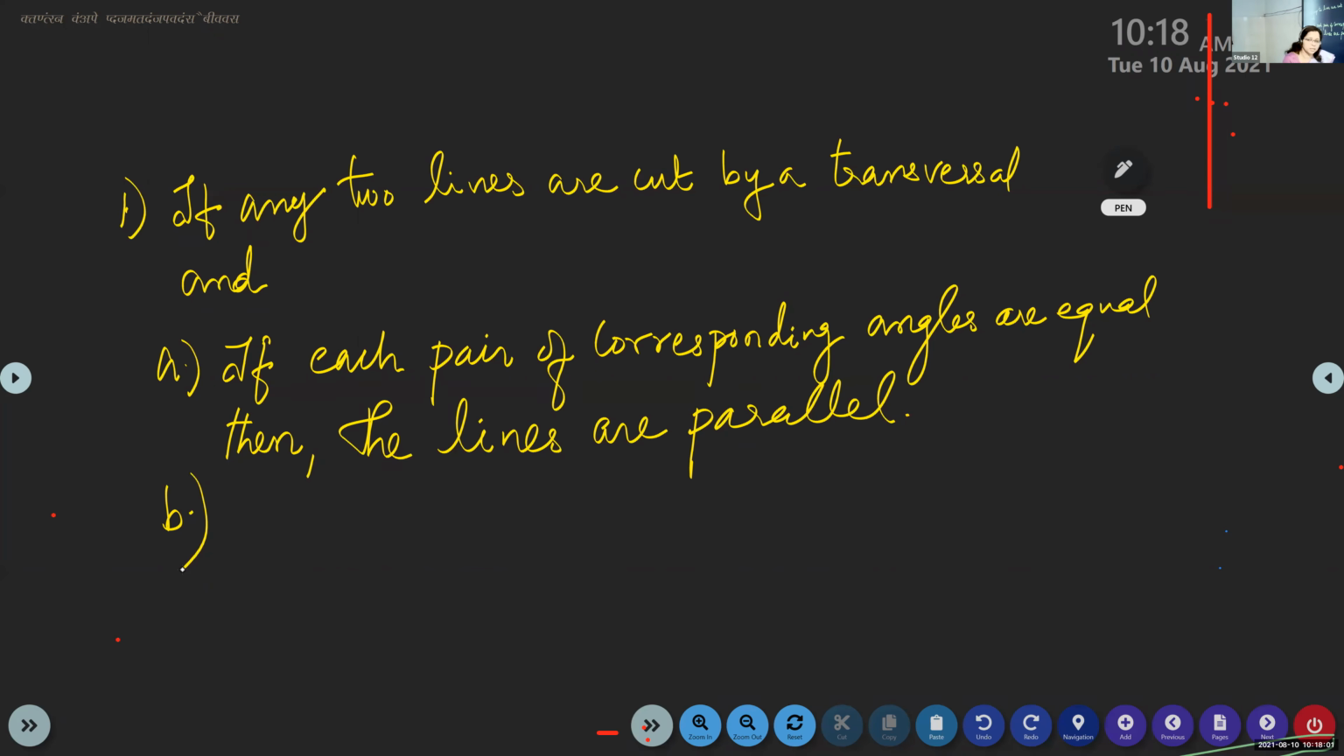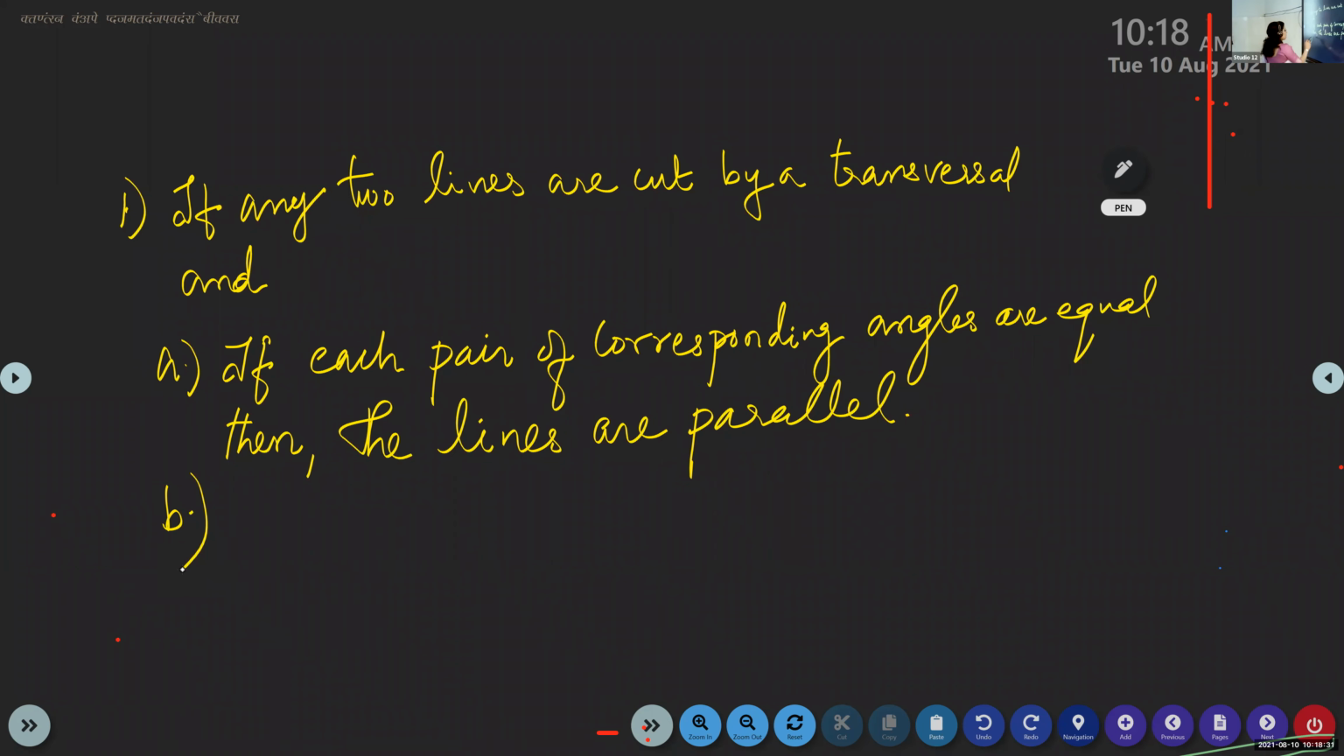First, what we studied: if two parallel lines are cut by a transversal, then the corresponding angles formed are equal. That's what we studied. Now the reverse says, if any two lines are cut by a transversal and you see that the corresponding angles are equal, then we can conclude that the lines are parallel. Clear? Understood, children? Yes, ma'am. The reverse of it.